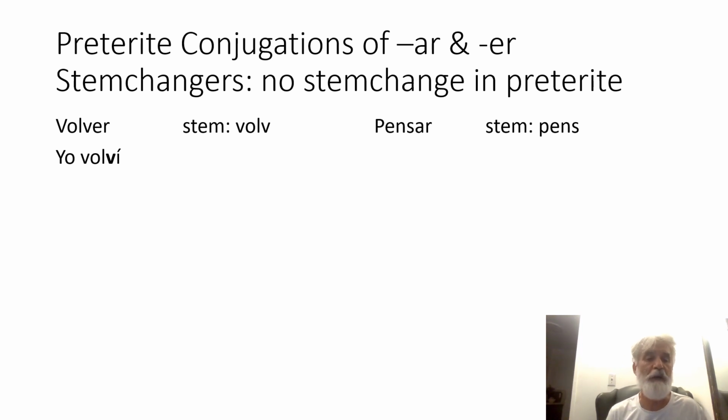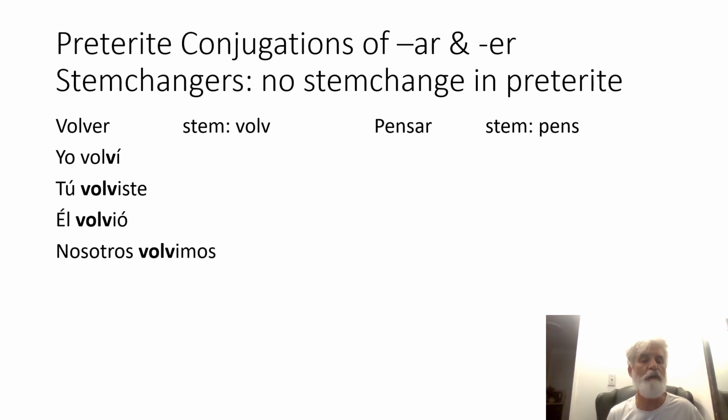So let's take a look. Let's look at the verb volver. It's a stem changer in the present tense, but it only has one stem. Volver means to return. I returned is yo volví. You returned is tú volviste. He returned, él volvió. We returned, nosotros volvimos. And they returned, ellos volvieron. Notice there is no stem change, even though it's a stem changing verb in the present tense. That has nothing to do with the preterite. We just use the regular stem.